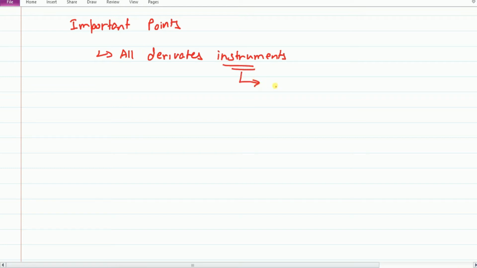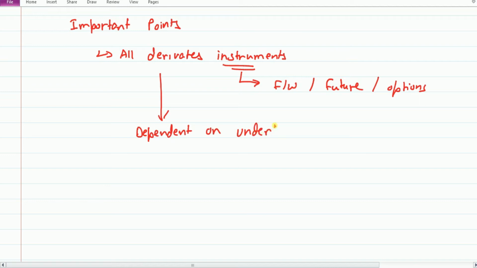Some important points to remember here is, friends, all derivatives instruments. Which are these instruments? These are your products. Which one? That is forward or future, or it can be options. Friends, these all derivative instruments are dependent on underlying assets to have its value. For what purpose they are dependent?